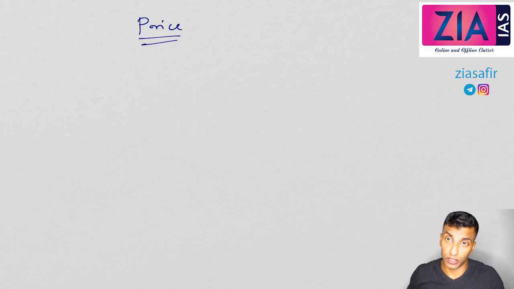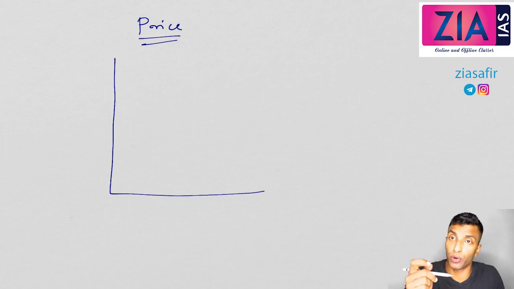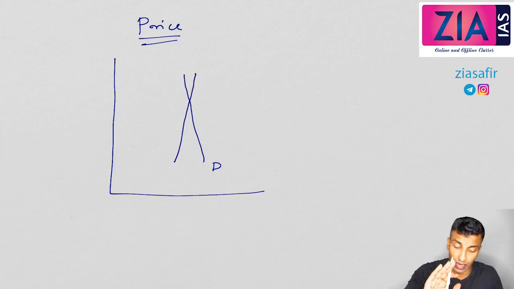So let's try to draw those curves. The steeper you draw, the better the understanding. It will be very difficult for me to draw with this pen on this iPad, but you can do it properly in your book. I want you to draw both demand and supply curves very close to vertical. I hope you understood why it is inelastic from both sides. It is a necessary item, so inelastic from the demand side. It is a perishable item, so inelastic from the supply side also. First we will draw the demand curve close to vertical. This is the demand curve. Then we will draw the supply curve, also close to vertical.